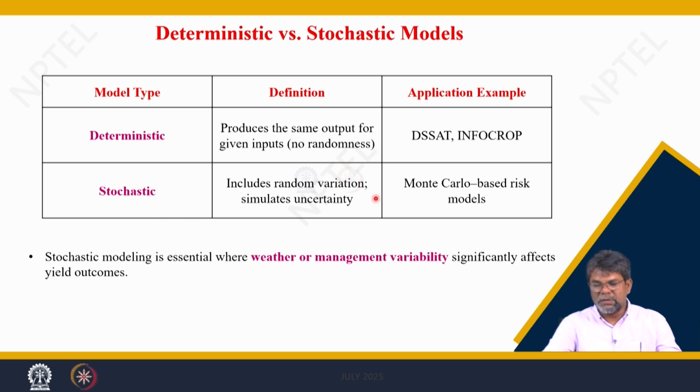With stochastic models, you can get relationships for weather or management variability, but most crop models, like DSSAT, InfoCrop or APSIM, are all deterministic models. They give a definite output for a given input, not probabilistic.